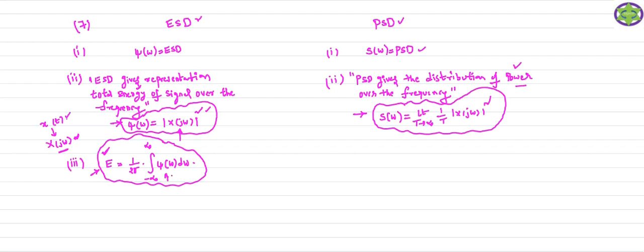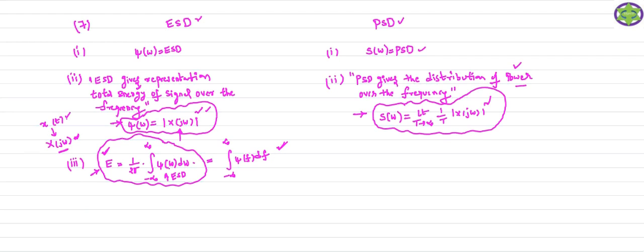Here psi of omega is what? The energy spectral density function. So if you take the integration from minus infinity to plus infinity with respect to d omega, it gives the total energy of the signal. So that is your capital E. This can also be given in another form, psi of f df. So it can also be defined in this fashion.